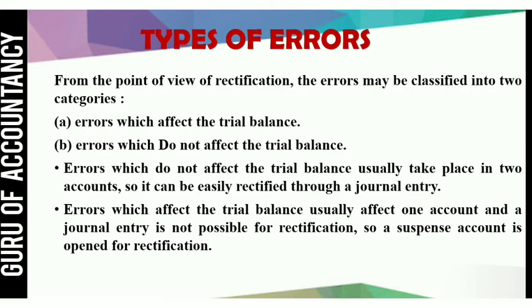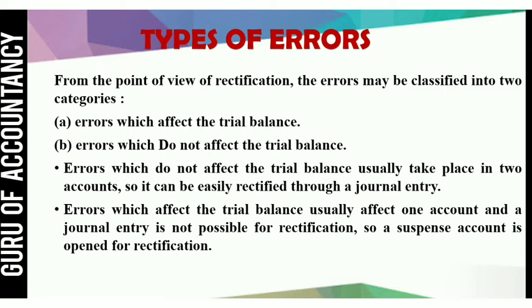Types of errors. From the point of view of rectification, the errors may be classified into two categories. First, errors which affect the trial balance, that means those errors because of which the trial balance does not tally. Second, errors which do not affect the trial balance. That means there are some errors which do not affect the trial balance, and our trial balance gets tallied even if there are errors. Errors which do not affect the trial balance usually take place in two accounts, so they can be easily rectified through a journal entry.